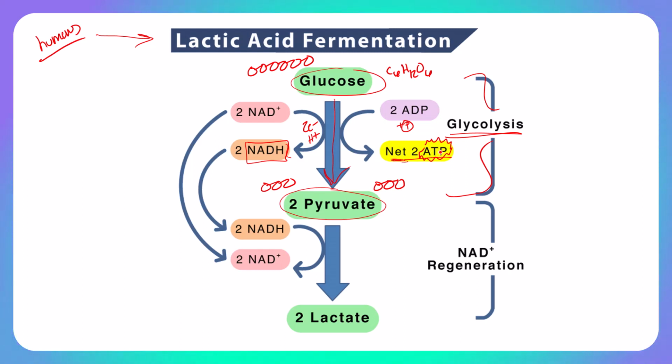These ATPs are going to be used by the cell. This is really important. We'll come back to that in a minute. And in the process of producing these 2 net ATPs and these 2 NADHs, we produce the 2 pyruvates, which exit glycolysis. Now, there's kind of a fork in the road at this point.